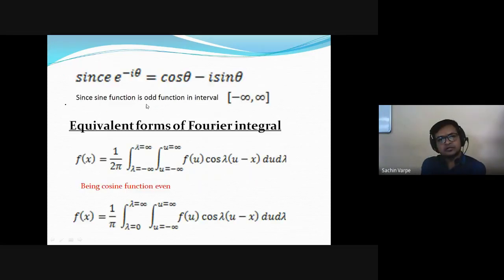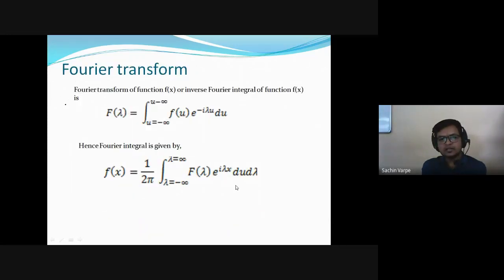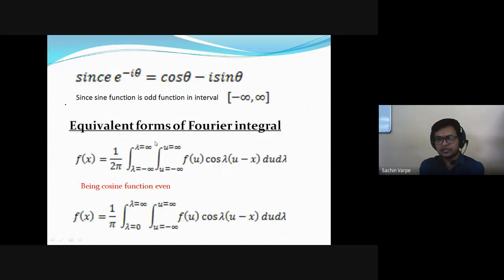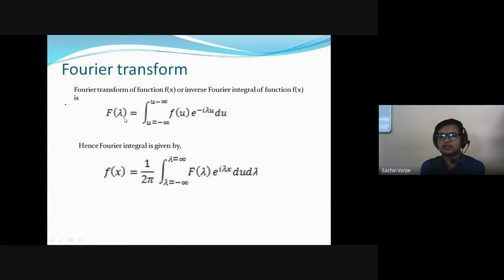All right. So with these two, when we use Euler's formula, what is e raised to minus i theta? Cos theta minus i sin theta. And since the sine function is odd and the cosine function is even in the two-sided interval minus infinity to infinity, when we use these properties for these exponential functions, we get equivalent forms of the Fourier transform and Fourier integral.